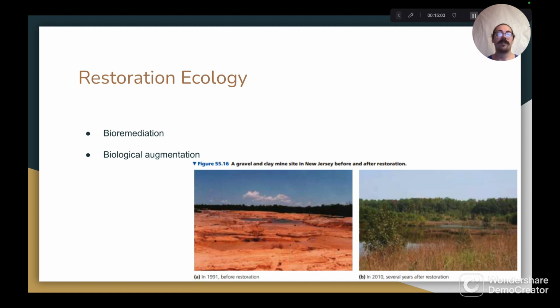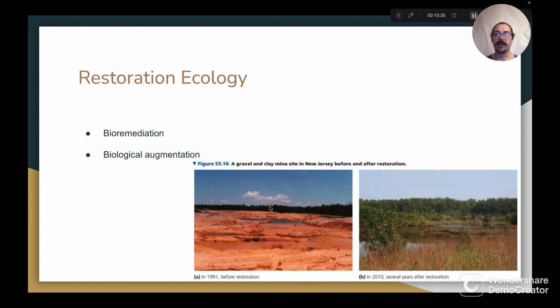And finally, we have biological augmentation. Whereas bioremediation is the process of using living organisms to detoxify ecosystems by removing pollutants, biological augmentation refers to the processes through which humans use living organisms to introduce helpful materials into an ecosystem that is otherwise lacking them. For example, nitrogen-fixing plants can be planted in an ecosystem whose soil contains lower than adequate nitrogen concentrations to help improve those numbers.